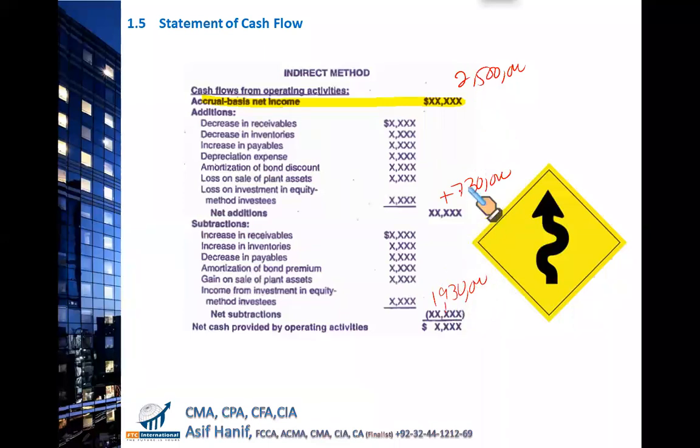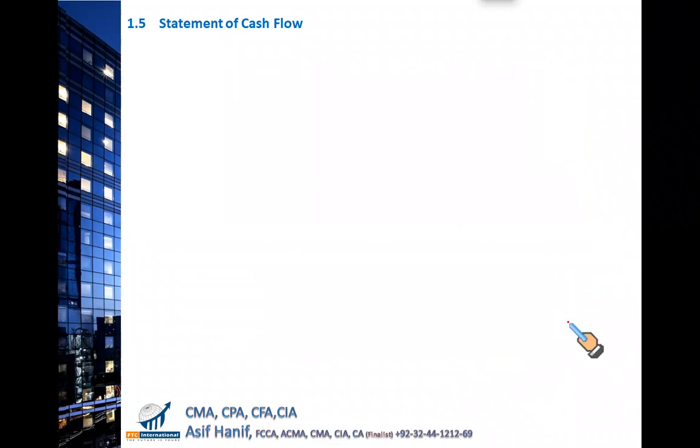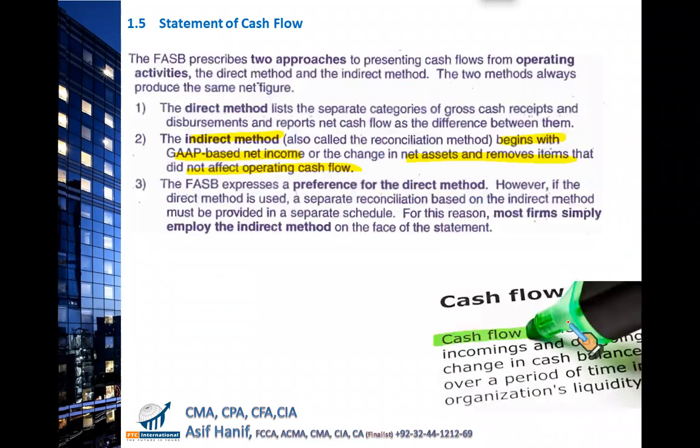Again, deducting these, this plus this, less this gives you the exact same number. So the point is, whether you are using the indirect method or the direct method, your cash provided by operating activities is the same, right? We'll discuss these in more detail later, but let us first have an overview of what FASB says.